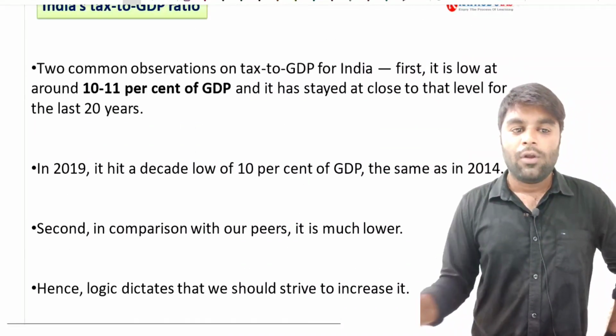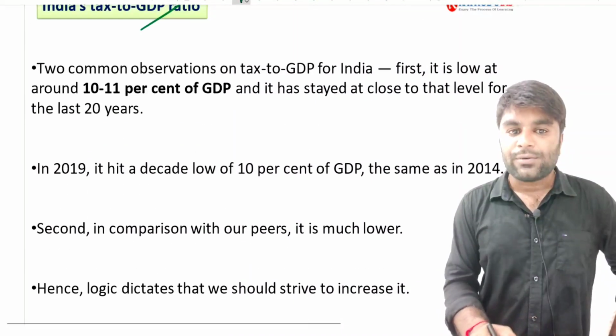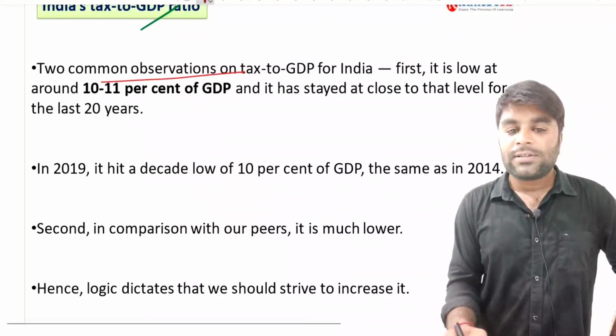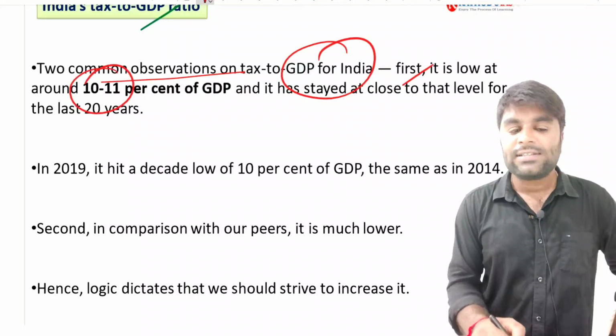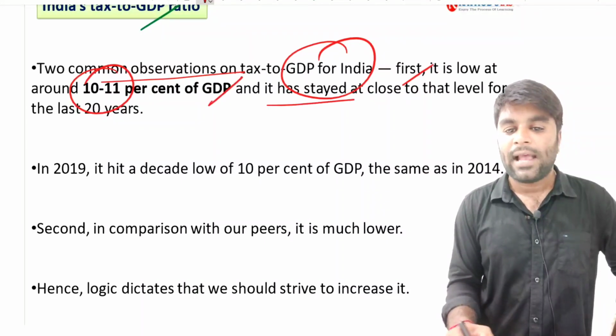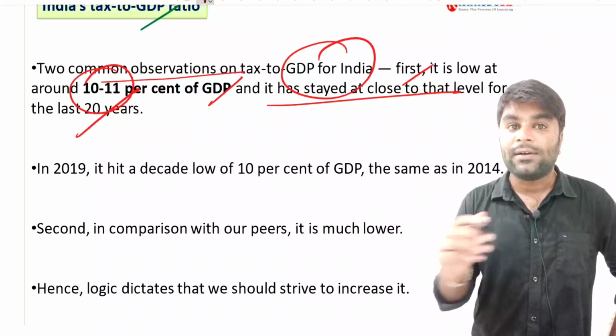Now when we look at India's perspective, there are two common observations on the tax to GDP ratio for India. The first is that it is low, at just around 10 to 11% of the GDP, and it has stayed at a close level for the last 20 years.